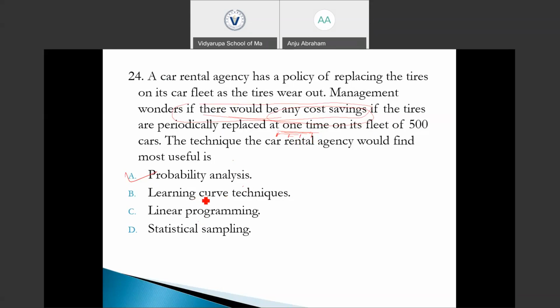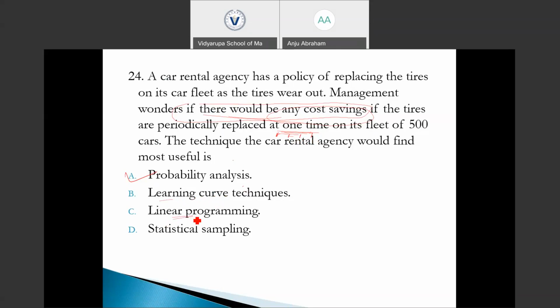Learning curve. What is learning curve? Learning curve represents that if a person is given a task, his experience in that task increases, and his efficiency is going to increase. By the increase in his efficiency, the cost and the time required to perform the task is going to decrease. This is what is called learning curve.